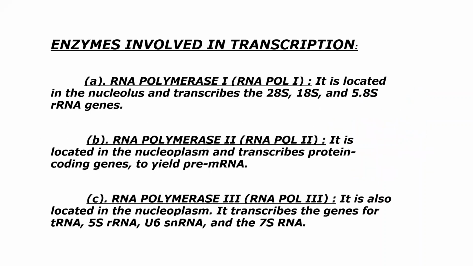These are the enzymes involved in transcription. One is RNA polymerase 1, RNA polymerase 2, and RNA polymerase 3. RNA polymerase 1 is located in the nucleus and nucleolus and transcribes the 28S, 18S, and 5.8S rRNA genes. RNA polymerase 2 is located in the nucleoplasm and transcribes protein coding genes to yield pre-mRNA. RNA polymerase 3 is located in the nucleoplasm. It transcribes the genes for tRNA, 5S rRNA, U6 snRNA, and the 7S RNA.